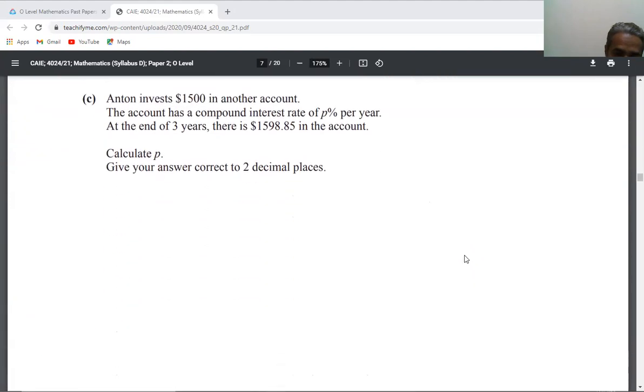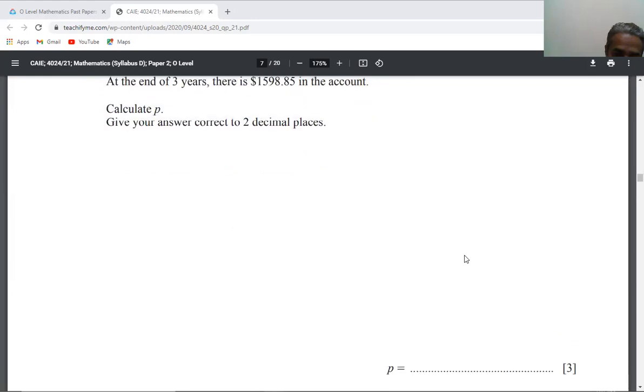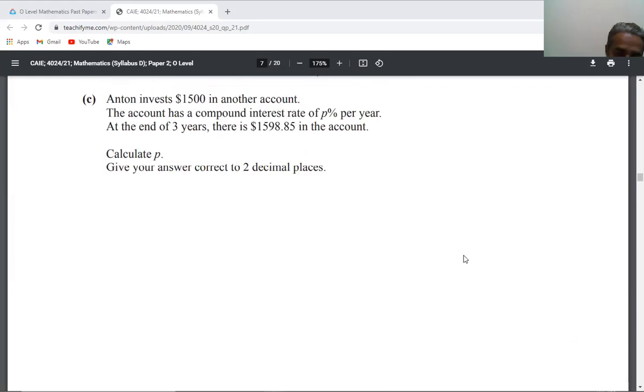This is C part now. Anton invests 1,500 in another account. The account has compound interest. So this is also a compound interest question.